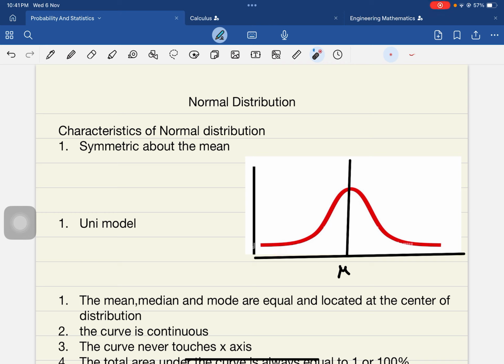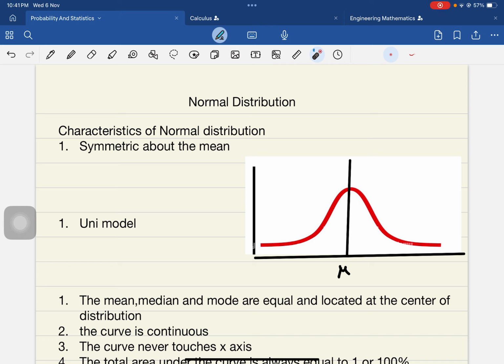In these two regions it is less, whereas on the average, that means mu, the height of the people lies around this mu, that means around the mean. This is the portion generally.